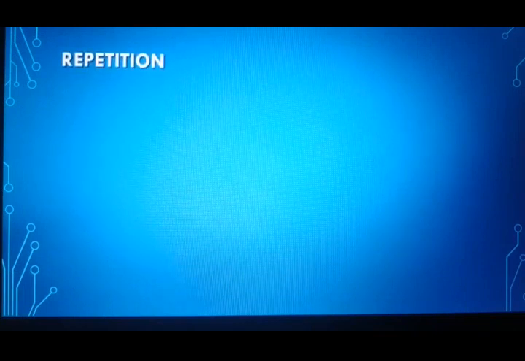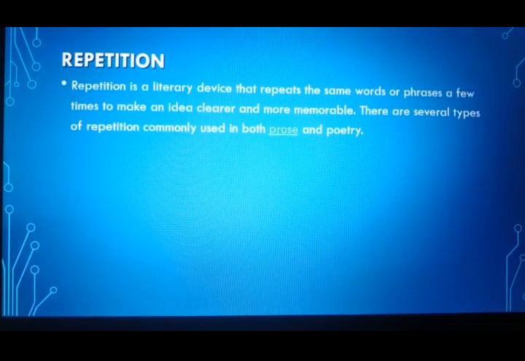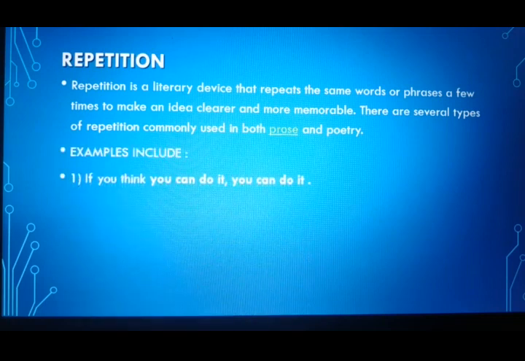Repetition. So the word itself gives us an idea of what exactly it will be. It is a repetition, that is, some words or phrases will be repeated in a sentence. It's very easy to recognize the repetition figure of speech in any sentence. Repetition is a literary device that repeats the same words or phrases a few times to make an idea clearer or more memorable. There are several types of repetition commonly used in both prose and poetry. So just remember one thing, that we are going to see that the words are repeated.